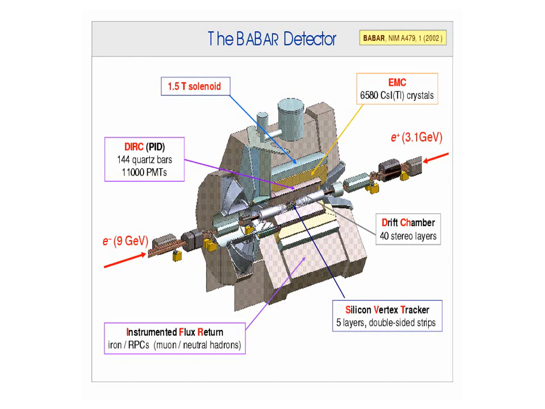So we will be having the instrumented flux return and the silicon vertex tracker. Here there is a drift chamber. The function of each one is different. So we will be having a CsI(Tl) crystal and a solenoid, and everything is used to determine the different types of radiations which are coming out as a result of the interaction.